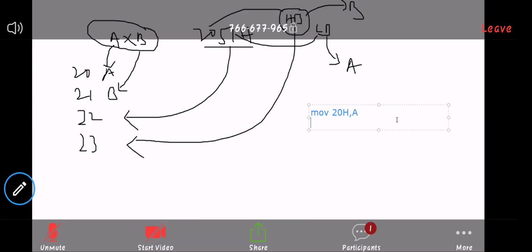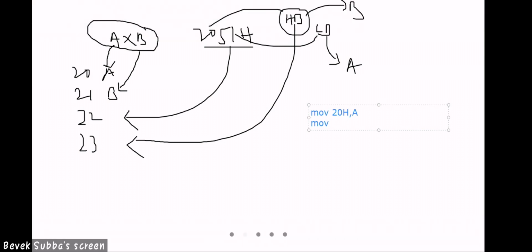Next, move 21H, comma B. Then multiply: MUL AB.